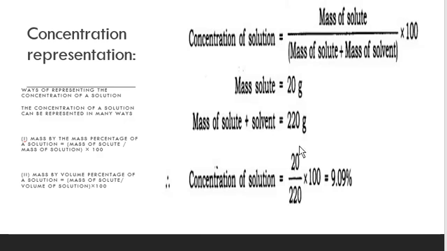Mass of solution or volume of solution. If we talk about volume, then we write ml, right? So here we are taking mass percentage of a solution in grams, 220, so 20 plus 200, 220, right?